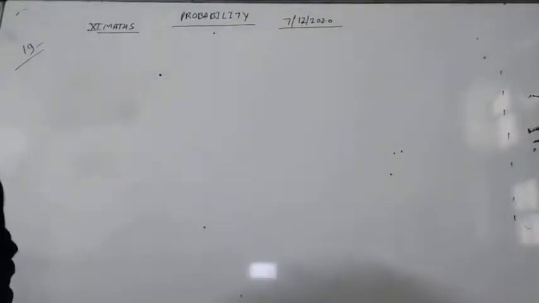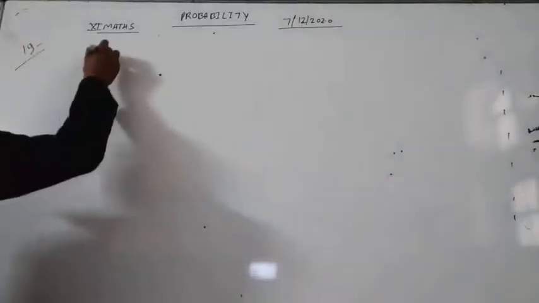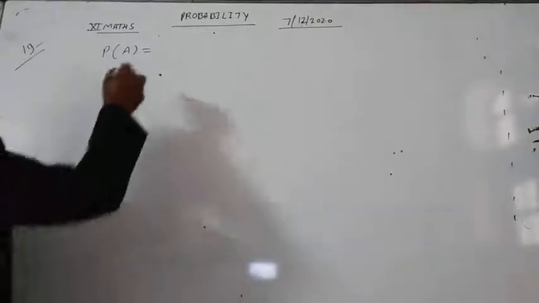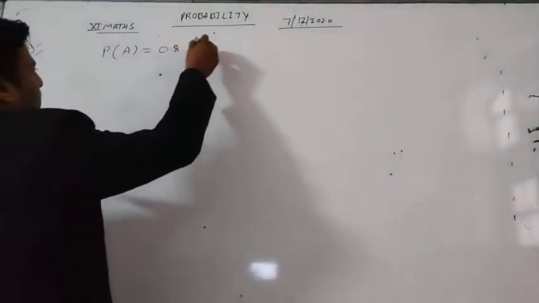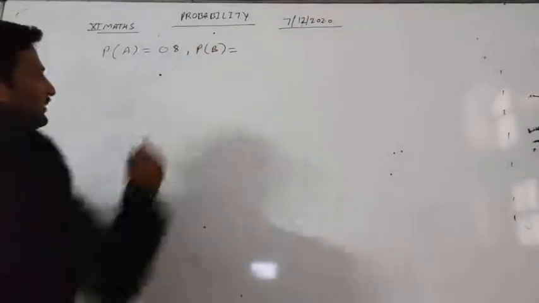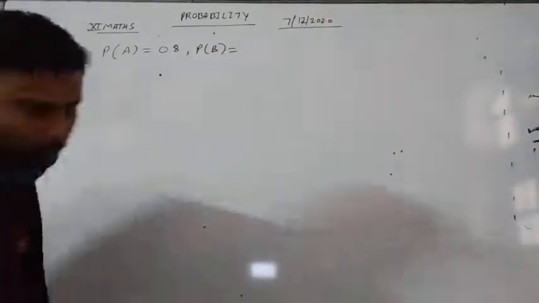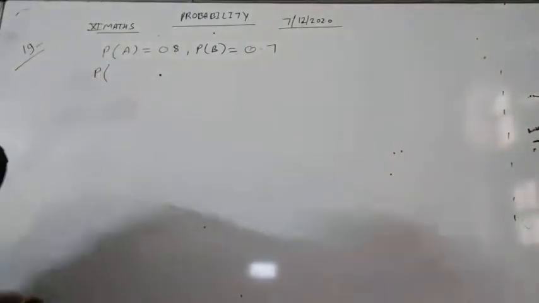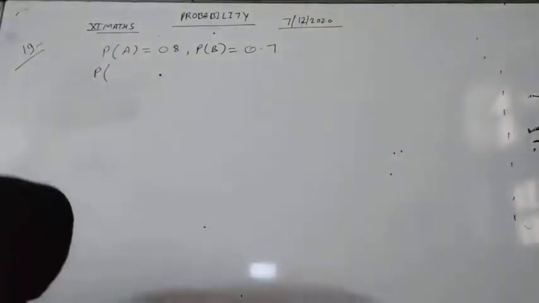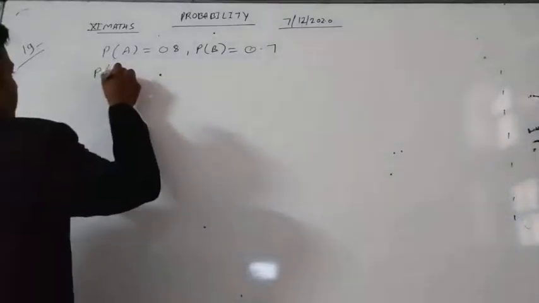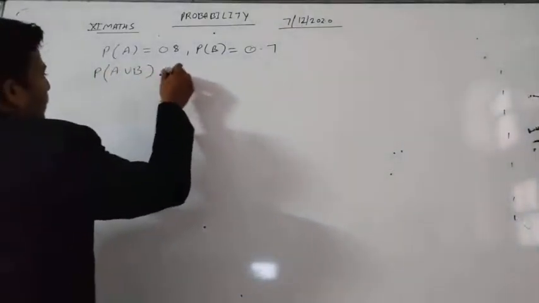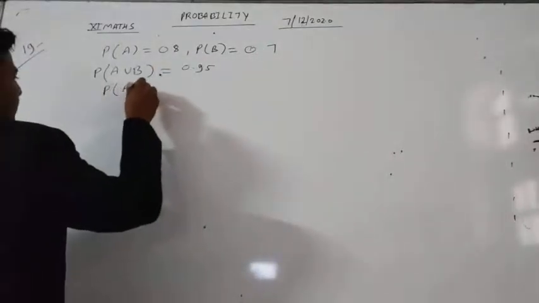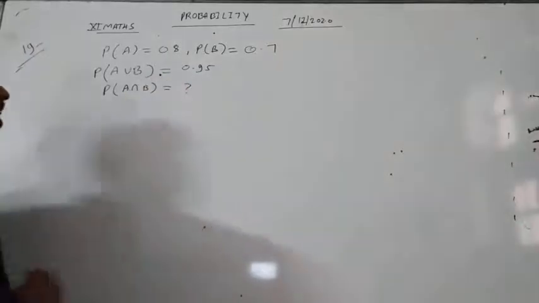So let probability of A be 0.8 and probability of B be 0.7, and the probability of at least one of them, which means probability of A union B, is 0.95. Now we have to find the probability of A intersection B, for both.